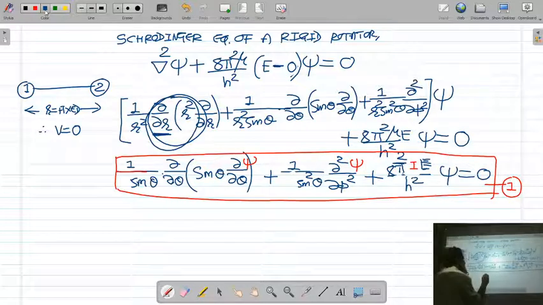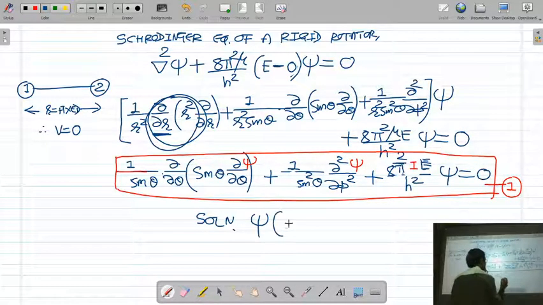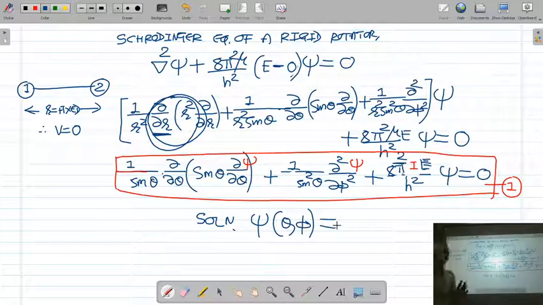Now, the solution psi of this equation is separated into two parts. One part of the solution is the theta part and the second part is the phi part. That method is known as separation of variables. You studied that method.